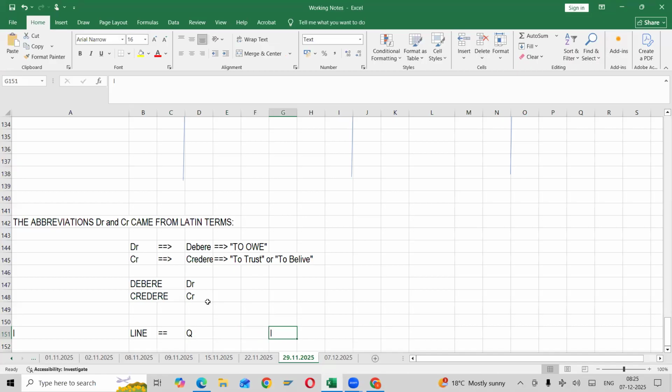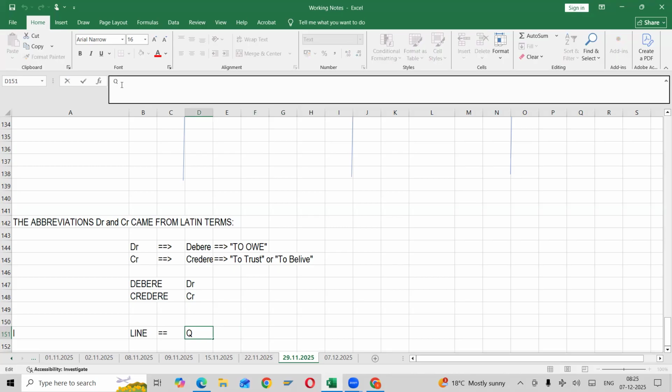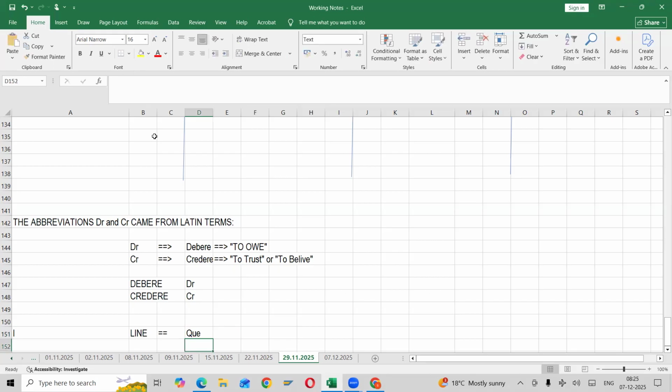As I said, English doesn't have its own origin. It is a mix of different languages. In French, this particular word, whatever Q you are calling, is nothing but QUE. This is derived from a French word.